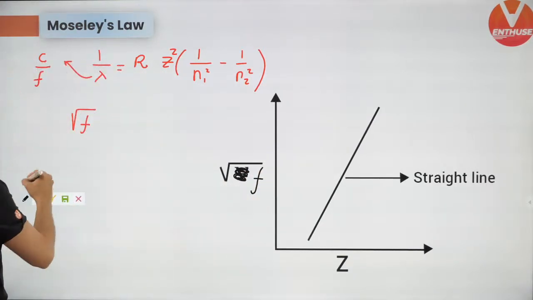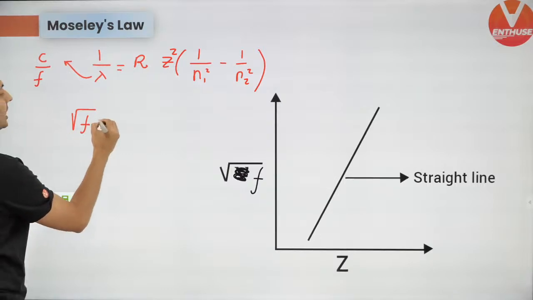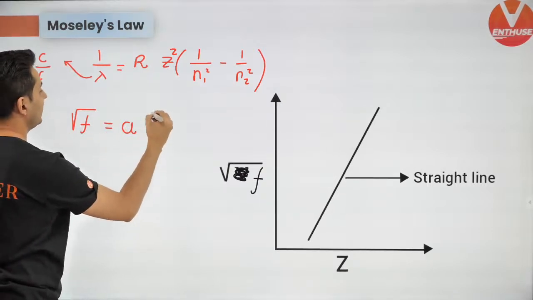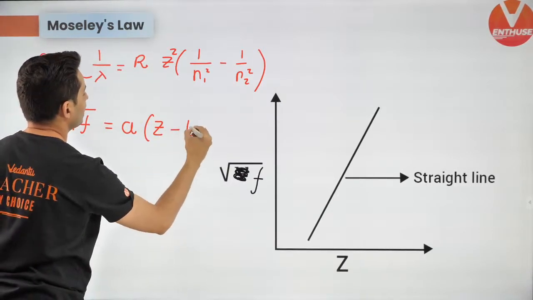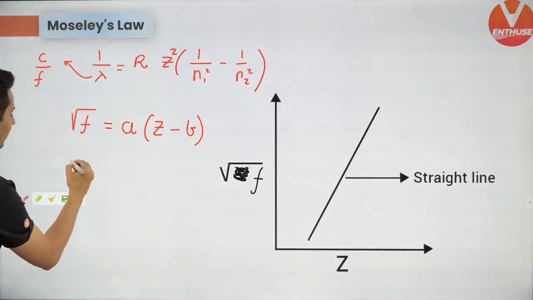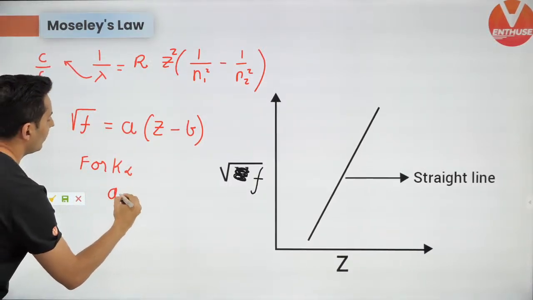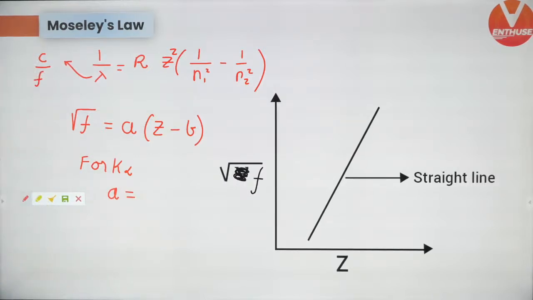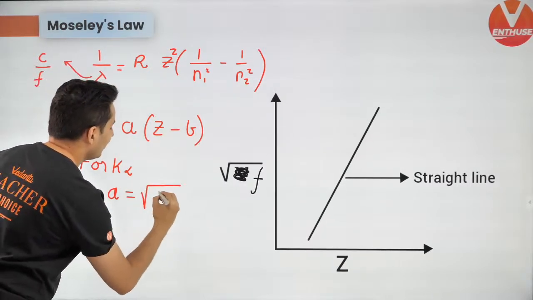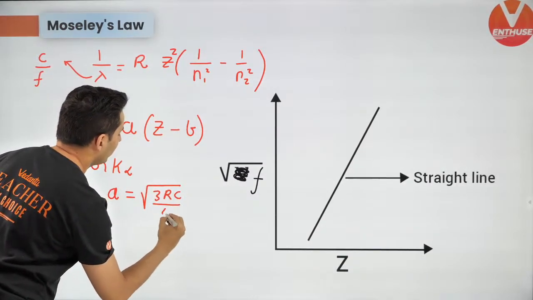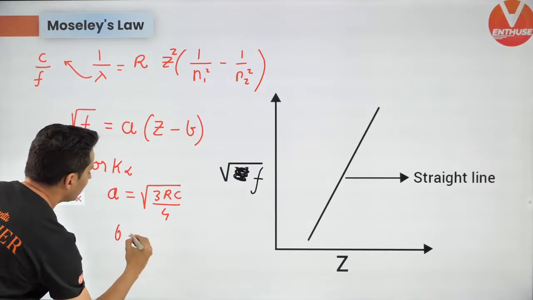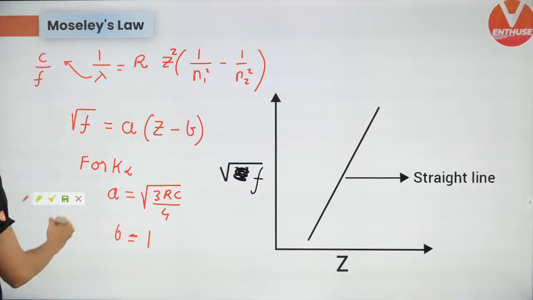So root of frequency is equal to some constant into Z minus b, and for K alpha, this value of a, keep this in mind, is root of 3RC by 4, and this value of b is approximately 1 for K alpha.